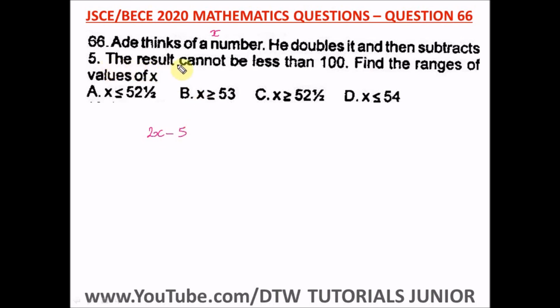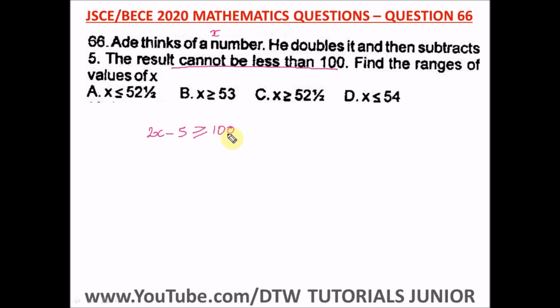Then it says the result cannot be less than 100. So we need to interpret this. Cannot be less than 100 means it will be greater than or equal to 100.